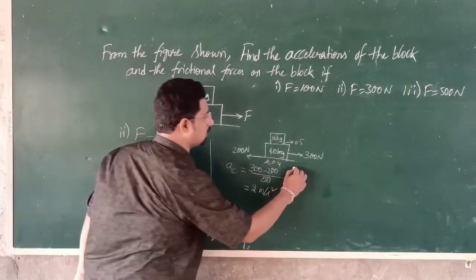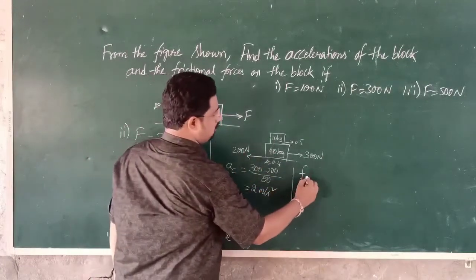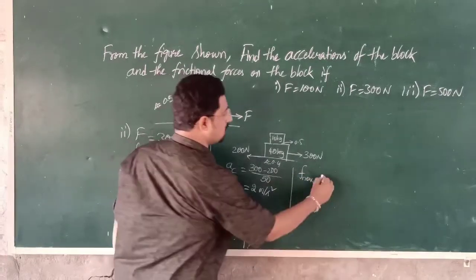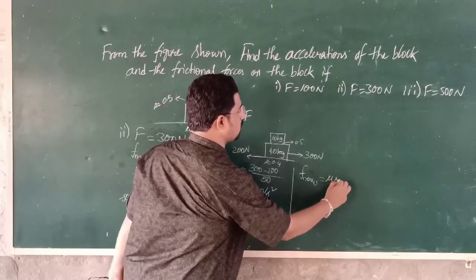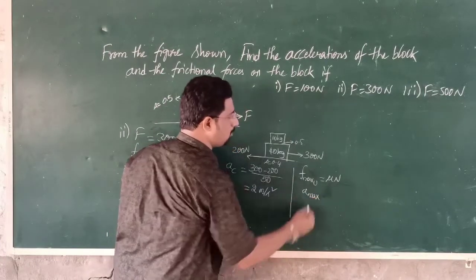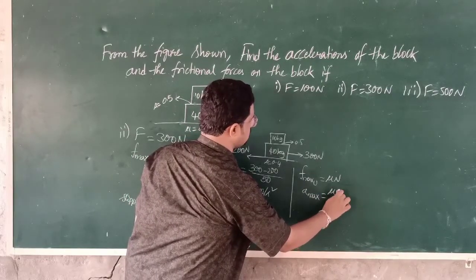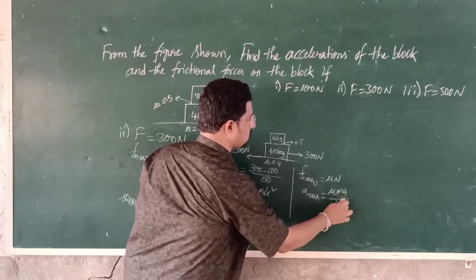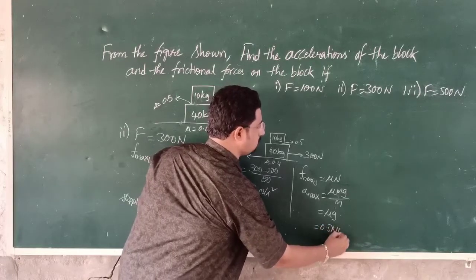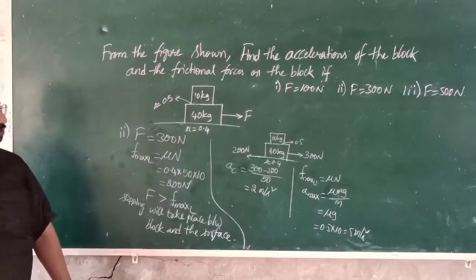Now let us find out the frictional force acting on 10 kg block. So the maximum frictional force acting on 10 kg block, upper block, is equal to how much? Mu into N. So from this, F equal to Ma, so A equal to F by M. Mu into N means mu mg by M. So m gets cancelled out. A max is equal to mu g. So 0.5 into 10, that is 5 meter per second square. Is it clear?